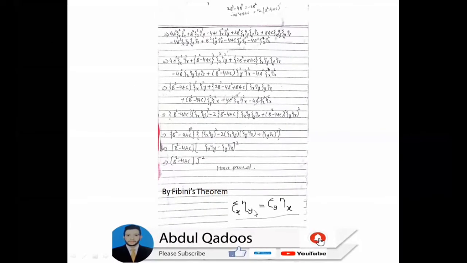And again, simplification, this is actually the Jacobian. The xi_x into eta_y must be equal to xi_y into eta_x, because by Fubini's theorem, which we studied in online classes in real analysis 2, this kind of thing is used in many places during calculations. Perhaps while calculating you might get confused, but wherever xi_x into eta_y comes, we can write it as xi_y into eta_x. There's no difference between them.